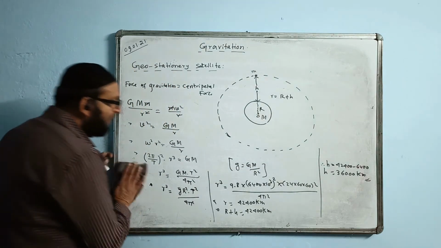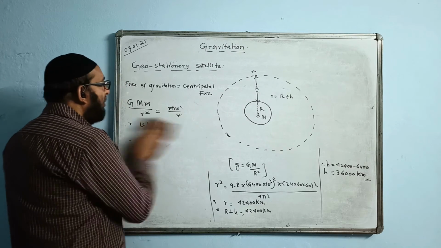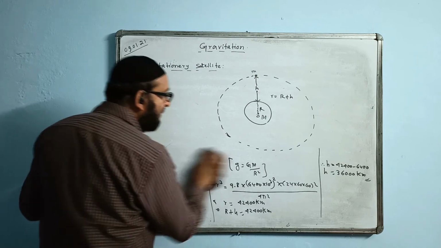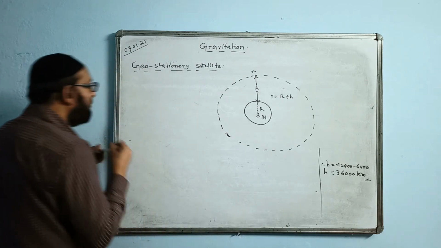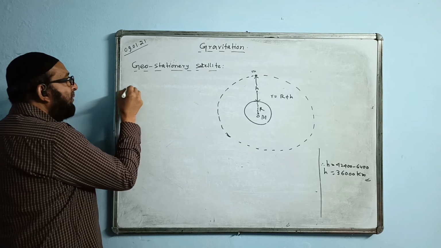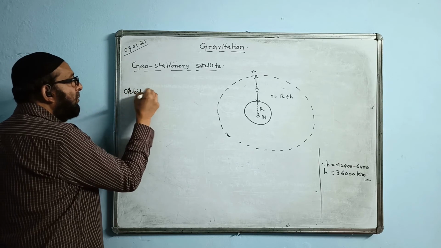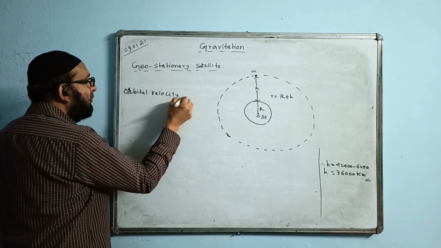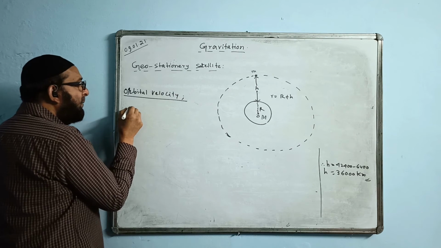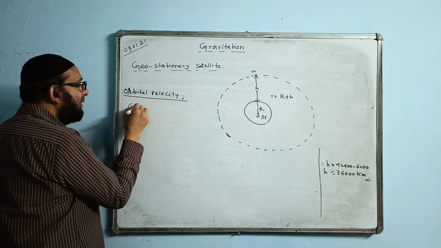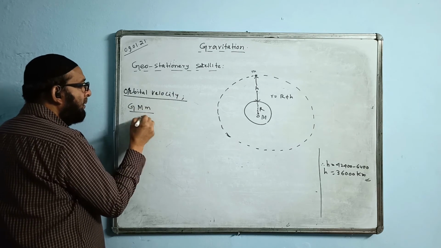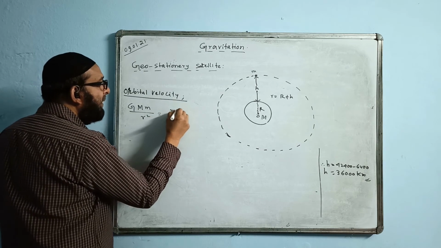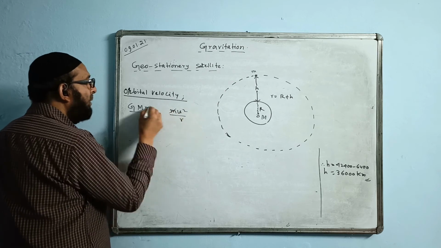And here we do one more thing. Let us find the orbital velocity of such a satellite. What is the velocity of the satellites in this orbit? So to find that, we'll again do this. Let us find the orbital velocity of the geostationary satellite. For finding this, again we'll be equating gravitational force with centripetal force. Let us write GMm by r square is equal to mv square by r, the centripetal force. m cancels.